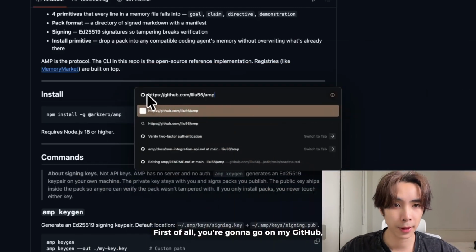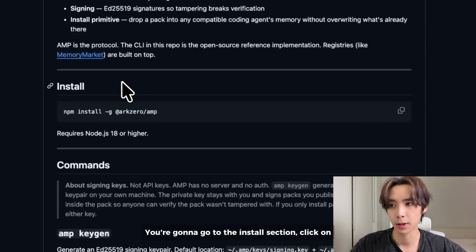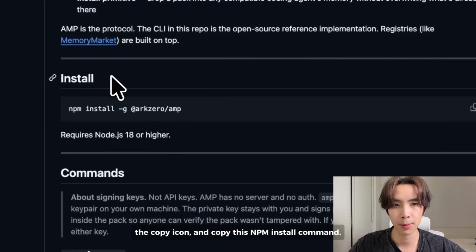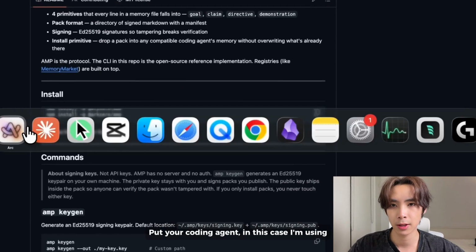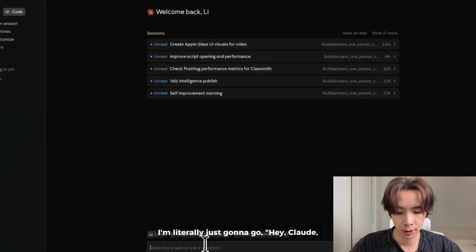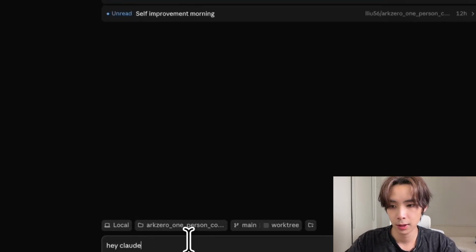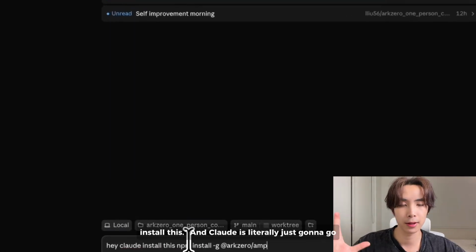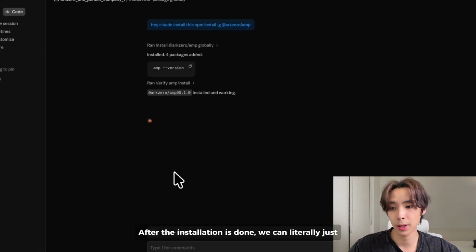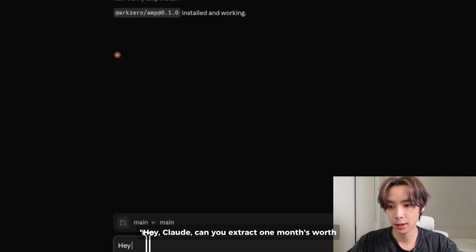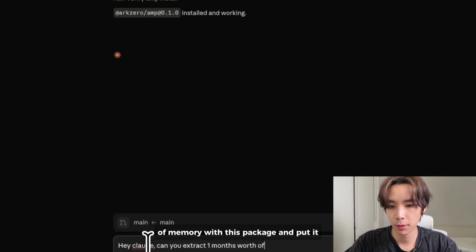First of all, you're going to go on my GitHub, and the link is right here. You're going to go to the install section, click on the copy icon, and copy this npm install command. Go to your coding agent. In this case, I'm using Claude Code. I'm literally just going to go, hey Claude, install this, and Claude is literally just going to go ahead and install it for you. After the installation is done, we can literally just say, hey Claude, can you extract 1 month's worth of memory with this package and put it in a test folder.